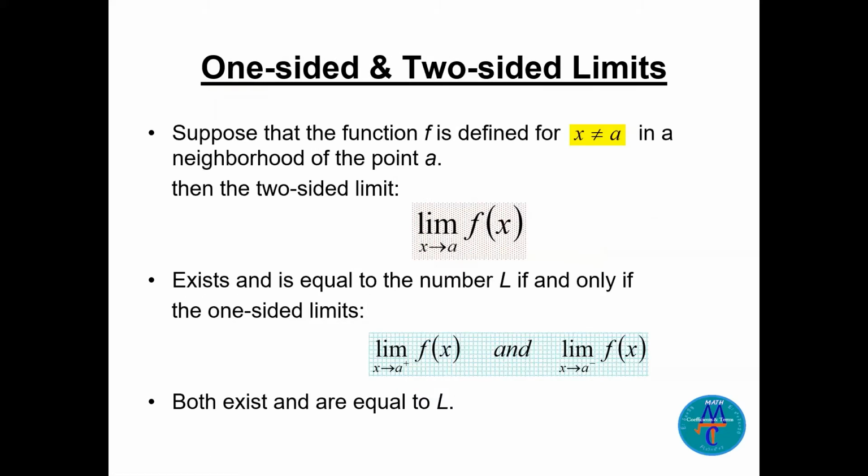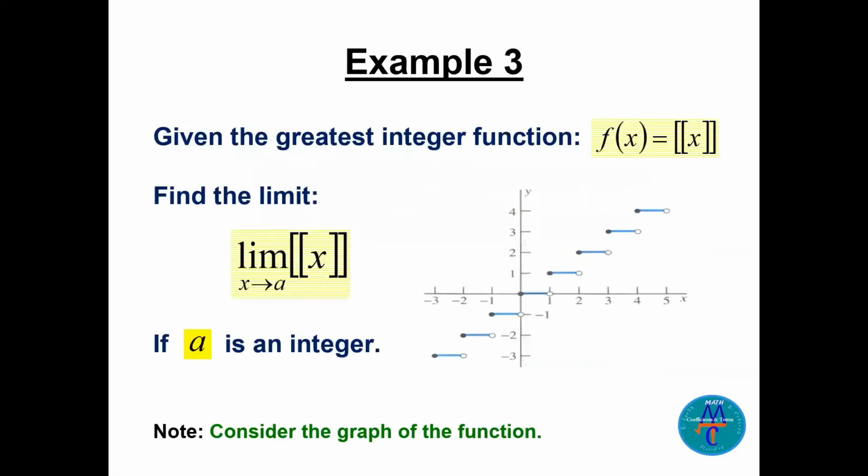Now this is what I was saying, one-sided and two-sided limits. So the limit of the function as x goes to a exists. It is equal to L if both limits exist and they are the same number L, from the right and from the left. They should be equal.